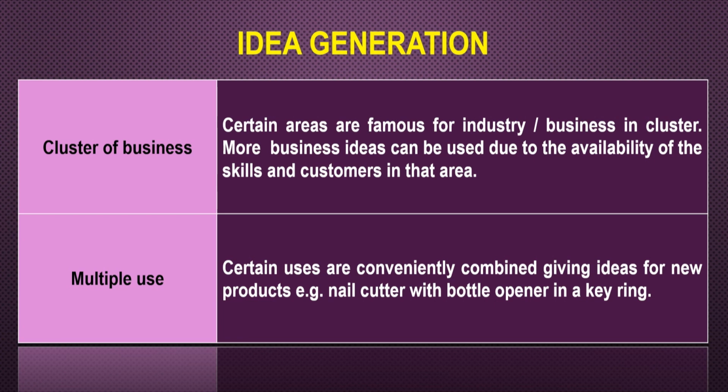Next is the multiple uses. Certain uses are conveniently combined, giving ideas for new products, like for example, the nail cutter with a bottle opener in a key ring. Now, let us go to the next, which is the product identification.